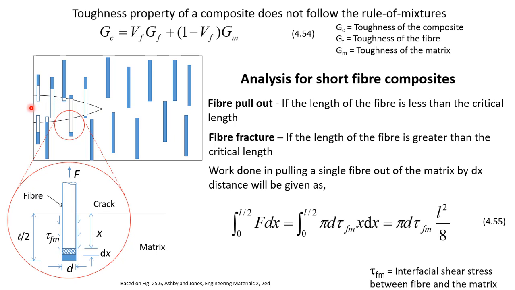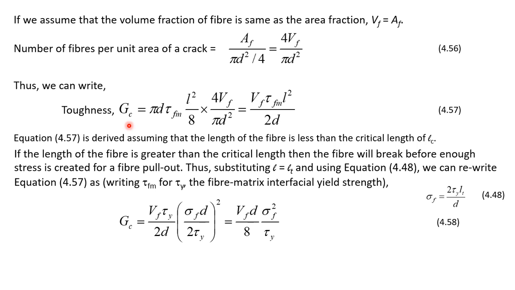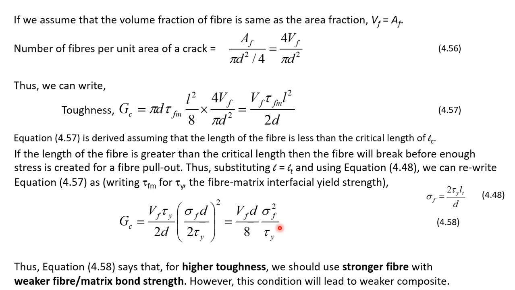So this crack will meet many fibers along the way, and this is the energy consuming process, and this is the reason why composite is a very tough material, even though the fiber and the matrix both may be brittle in nature. In order to have a good toughness, as we can see from this equation, we should have lower bonding strength between the fiber and the matrix. So this optimization between the strength and toughness is necessary for every composite material.